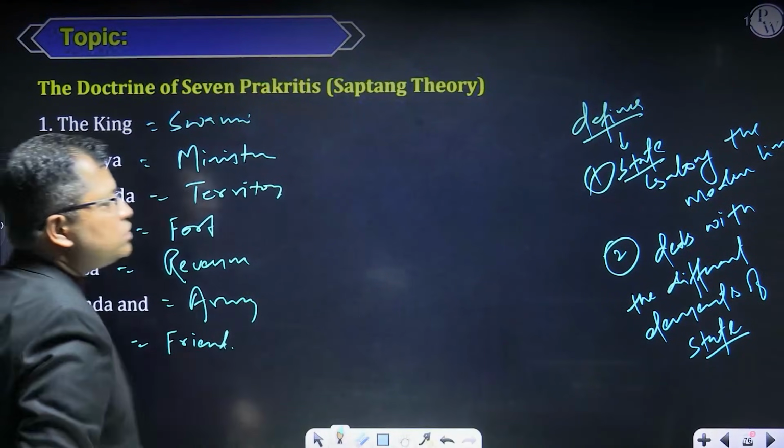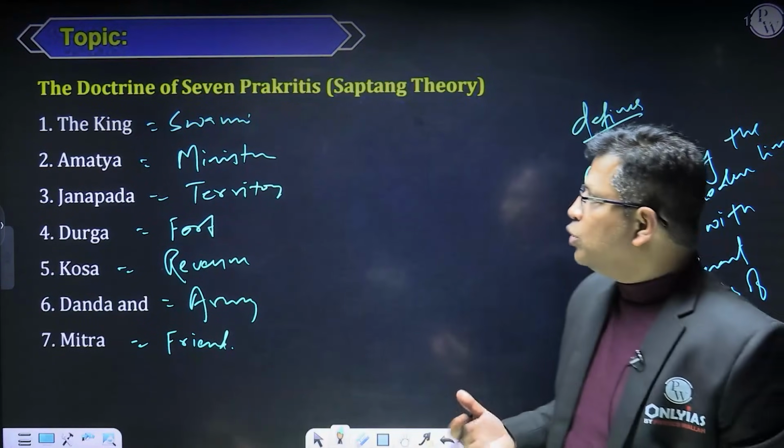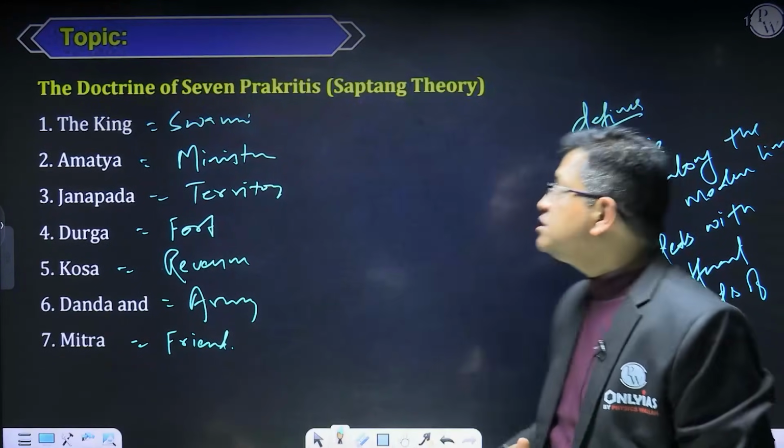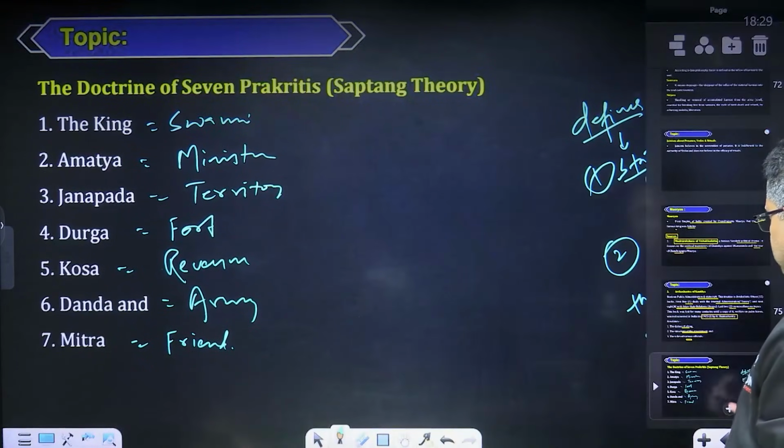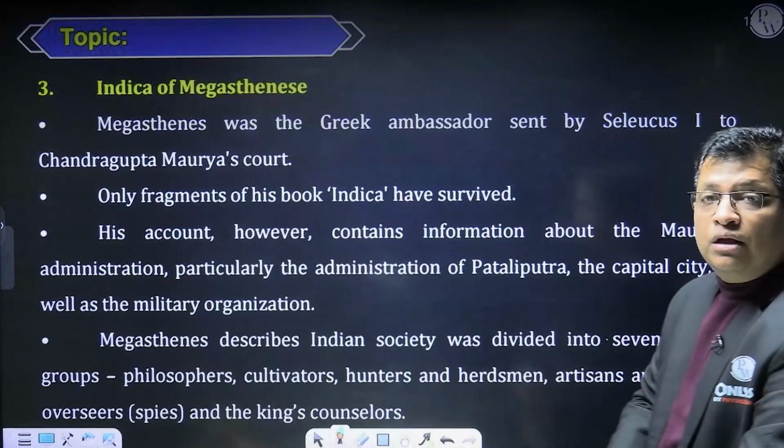Right? So these are the organs that are required for the proper or smooth functioning of a state. So this is what the 7 Prakritis or the Saptanga theory says. Is it okay? Now coming to another important book, that is the Indica of Megasthenes.